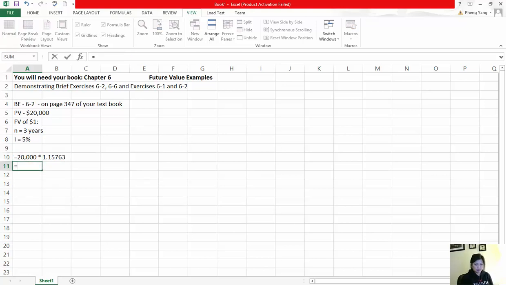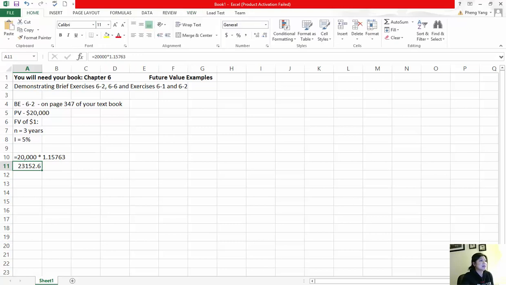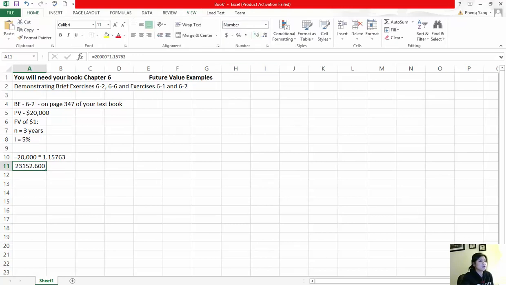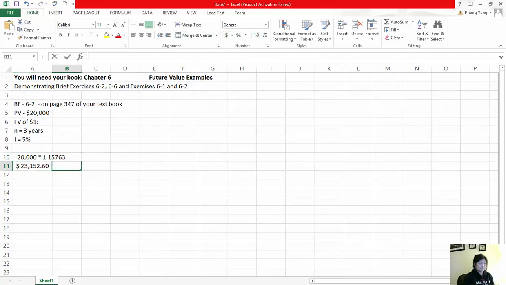So your answer will be times 1.15763, and that is the amount he will have 3 years from now. Is that enough to take his wife on the trip? For that amount, it's $23,152.60, and he actually needs $23,500. So he'll be a little bit short.